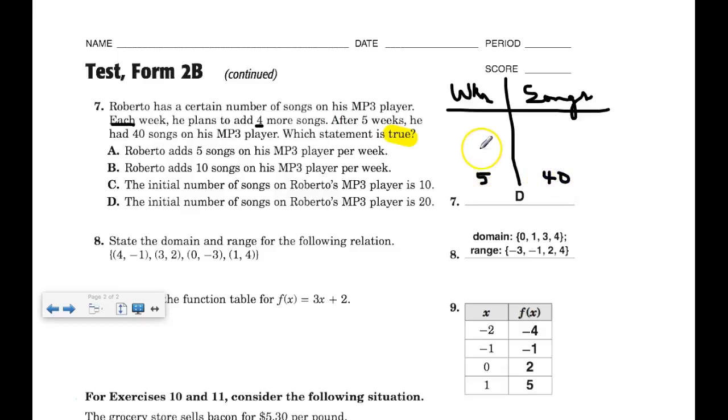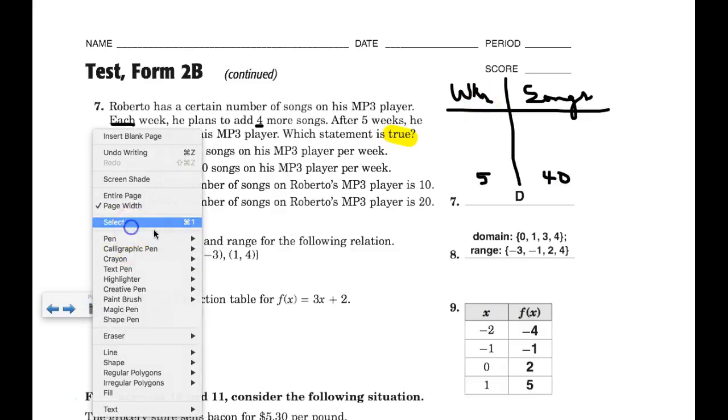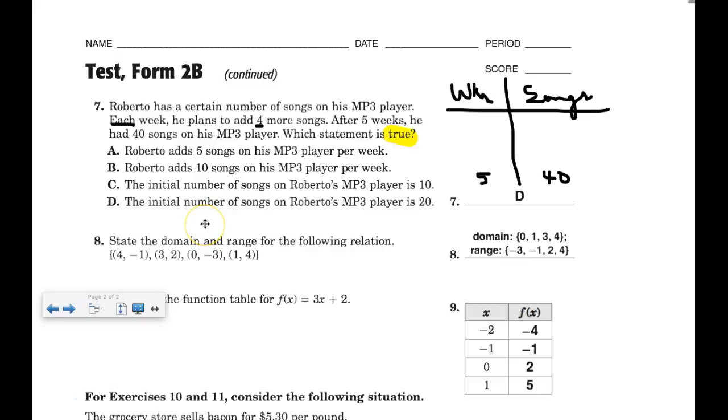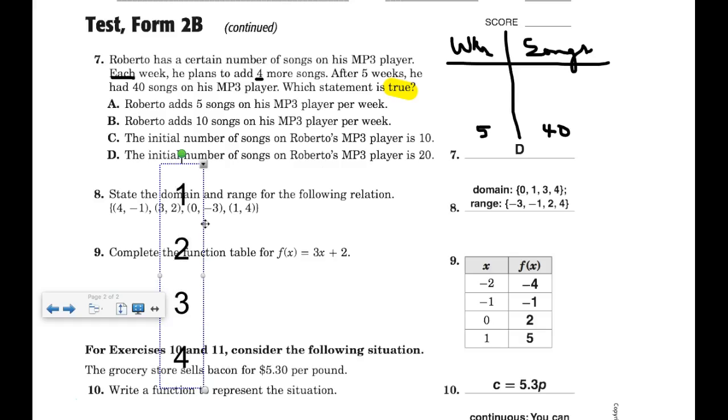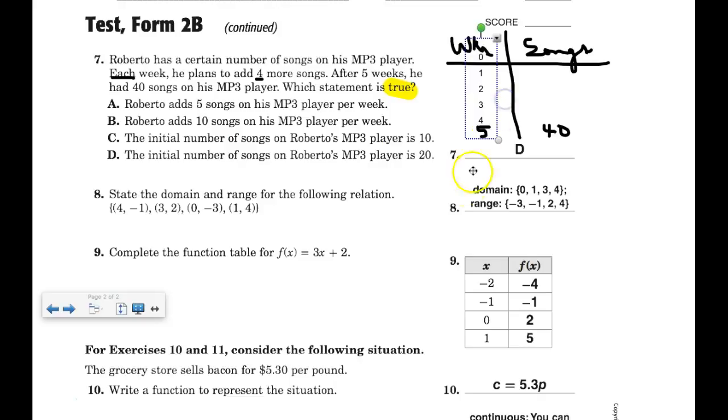And then I can go 4, 3, 2, 1, 0, because I might need to know the initial value. Okay, you get the idea.